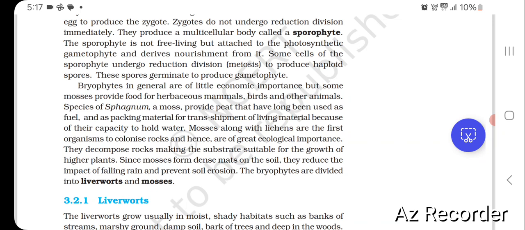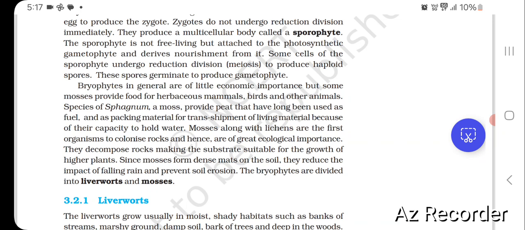Bryophytes in general are of little economic importance, but some mosses provide food for herbivorous mammals, birds and other animals. Species of sphagnum, a moss, provide peat that has long been used as fuel and as packaging material for transshipment of living material because of its capacity to hold water.